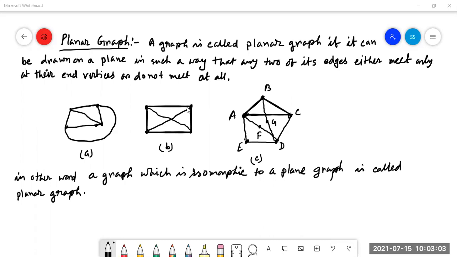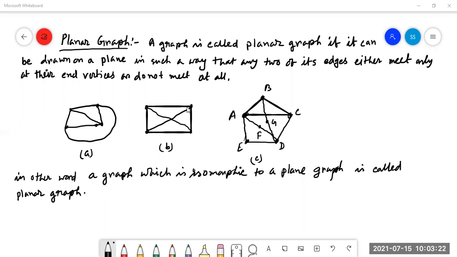So in other words, we can say that a graph which is isomorphic to a plane graph is called a planar graph. That means each and every edge of the planar graph will be lying on the same plane.